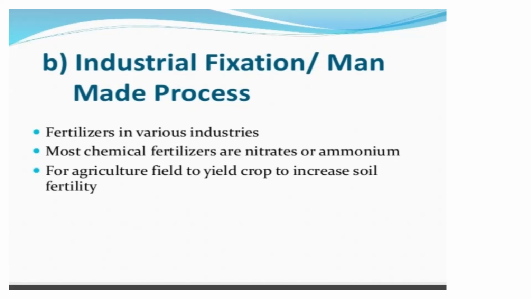So that means in the man-made process, the fertilizers used in various industries, most chemical fertilizers are nitrates or ammonia, used in the agriculture field to yield crops and to increase soil fertility.